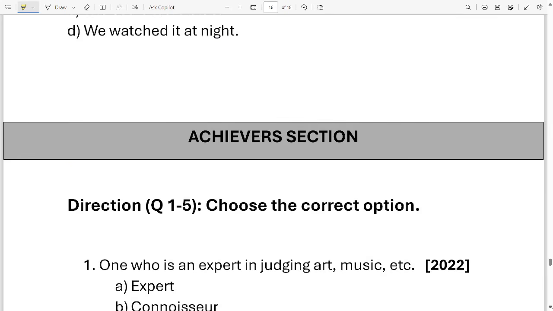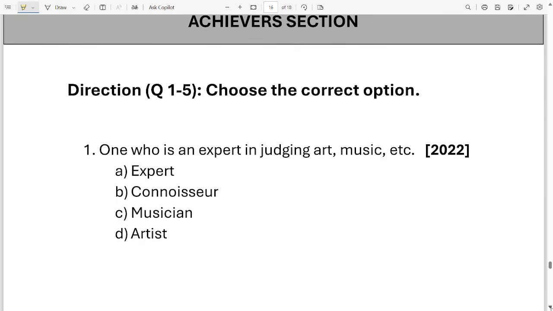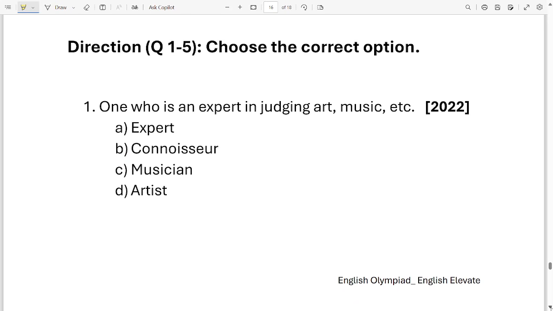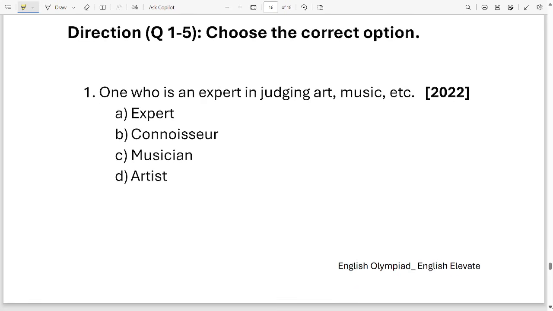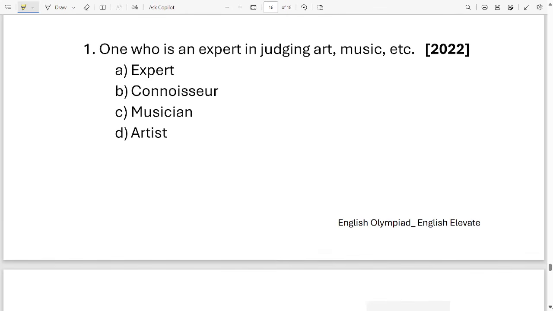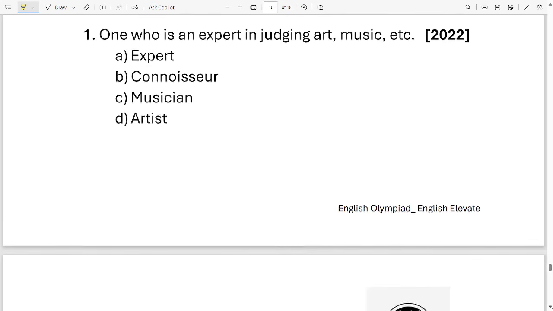Let's move on to the next part, which is the last part, achiever section. Here you have 5 questions and the instruction to solve them is choose the correct option. Also, these are previous year questions and the year is mentioned along with the question. Okay, question number 1. One who is expert in judging art, music, etc. What do we call it? Here are the 4 options. Choose your correct option.